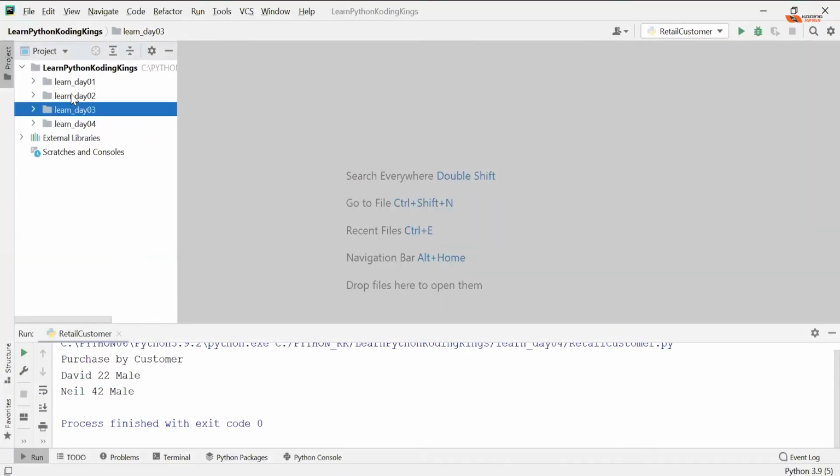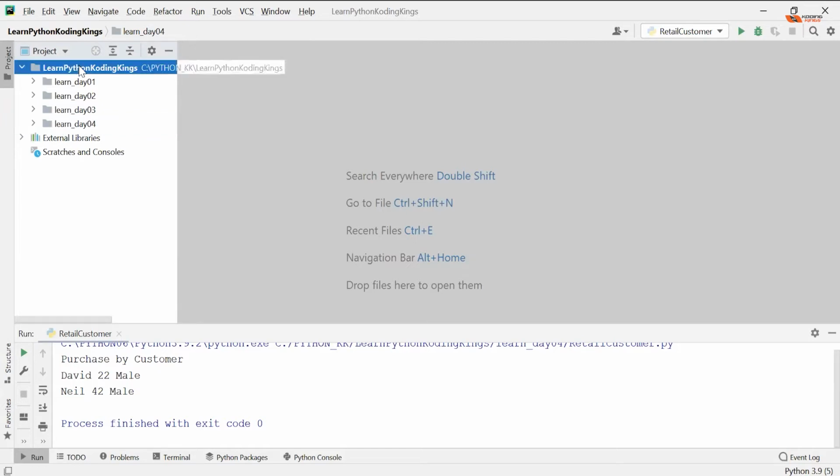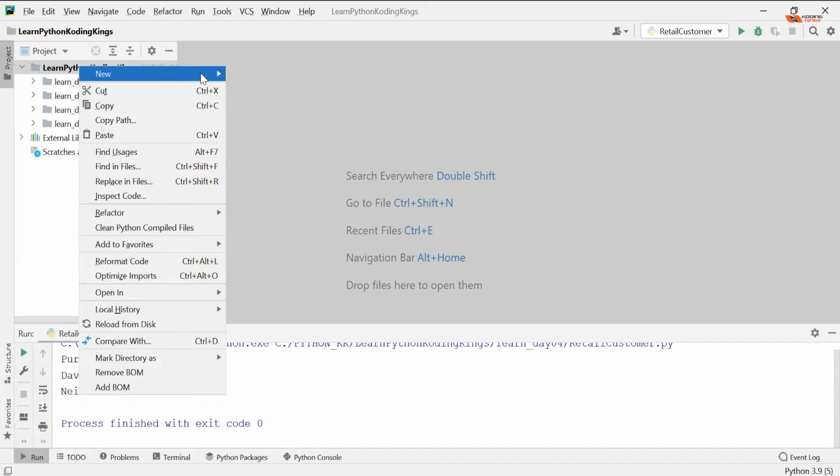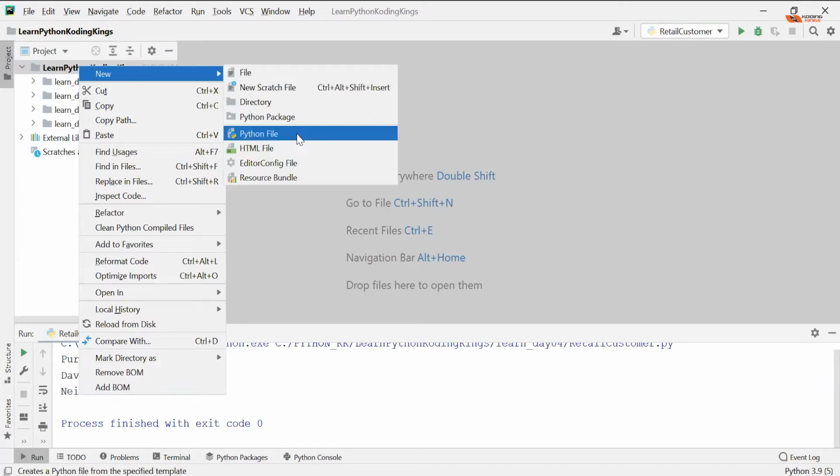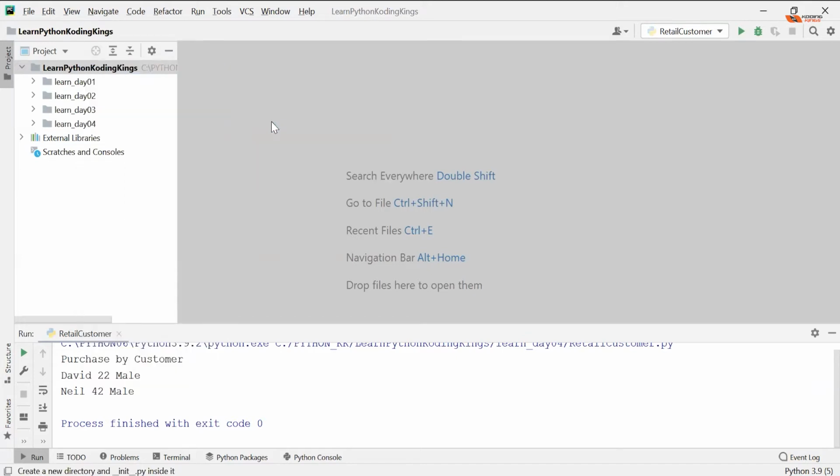So we saw, what did we see? How do you create a class? Okay, so now I'm going to create a new package for today. And we'll take a deep dive into methods of a class and constructor, and then we'll see inheritance. So this is done. Day 05.